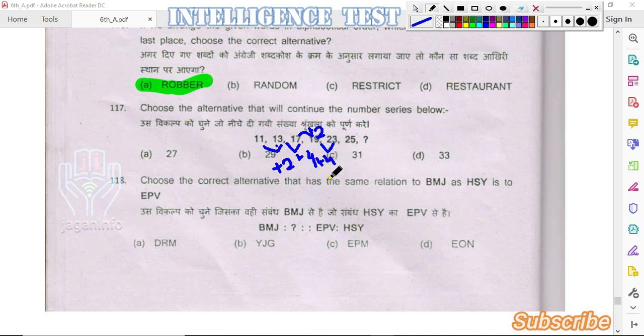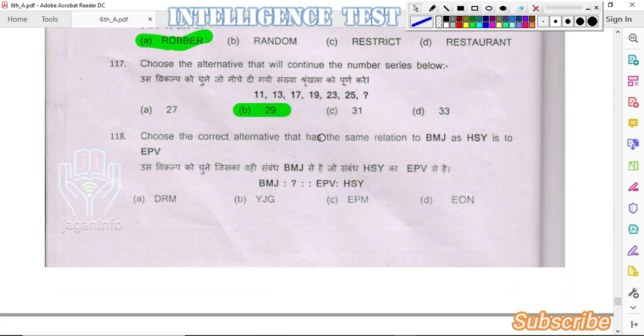So we can observe that plus 2, plus 4, plus 2, plus 4 is repeating. See here, 23 plus 2 is 25. So to get the next number, we add 4. That is 25 plus 4, which is 29. So the answer is option B, 29.